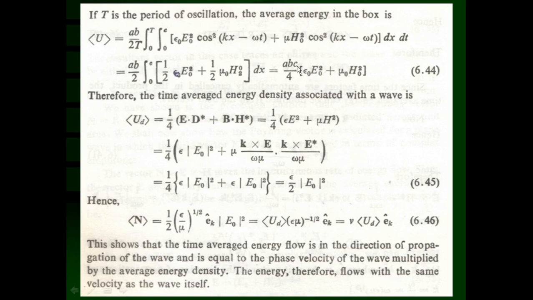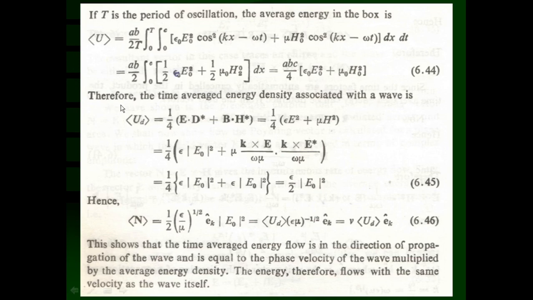So this is nothing but the time average total energy inside the box. If it is divided by the volume of the box ABC, then it is nothing but the time average energy density inside the box that we can obtain. Now that is the way equation 6.44 can be obtained.